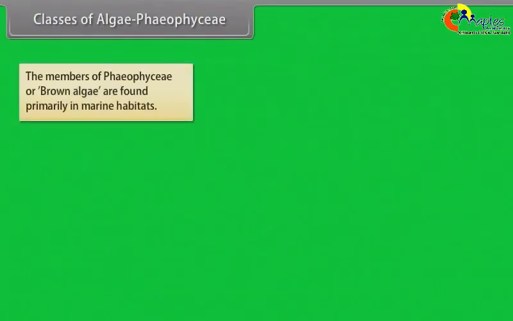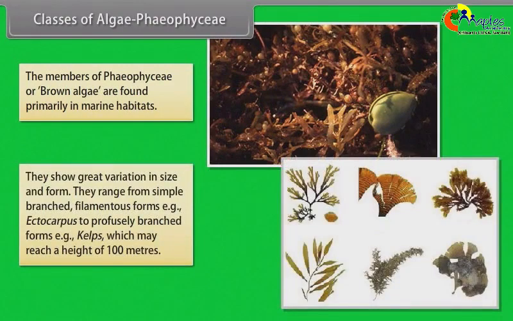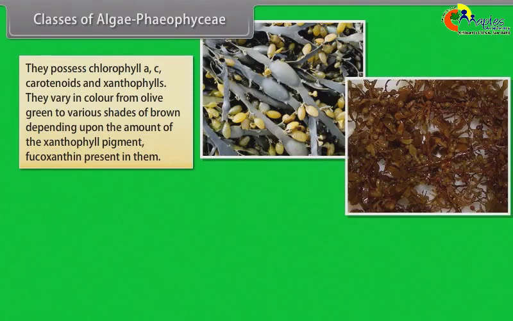Phaeophyceae. The members of Phaeophyceae, or brown algae, are found primarily in marine habitats. They show great variation in size and form. They range from simple branched, filamentous forms, for example Ectocarpus, to profusely branched forms, for example Kelps, which may reach a height of 100 meters. They possess chlorophyll A, C, carotenoids, and xanthophylls. They vary in color from olive green to various shades of brown depending upon the amount of xanthophyll pigment, fucoxanthin, present in them.